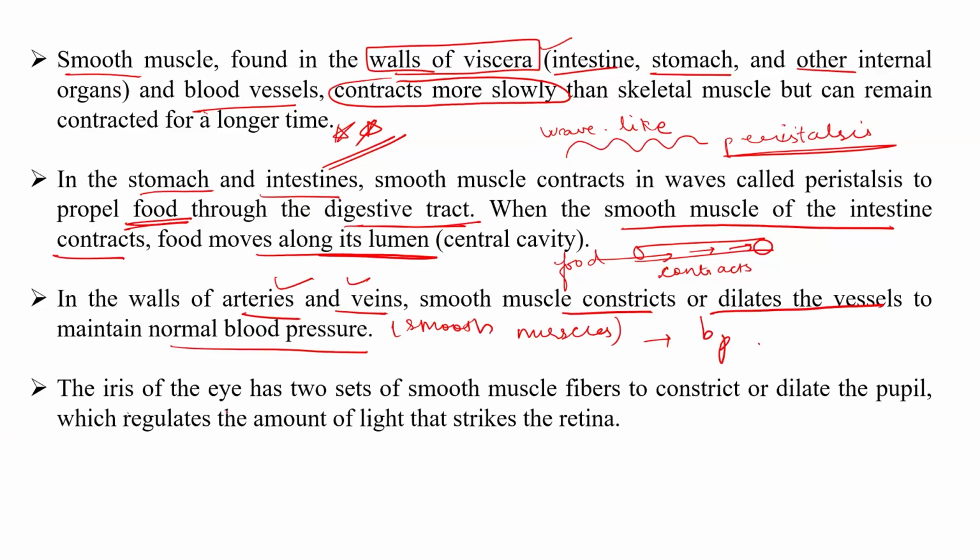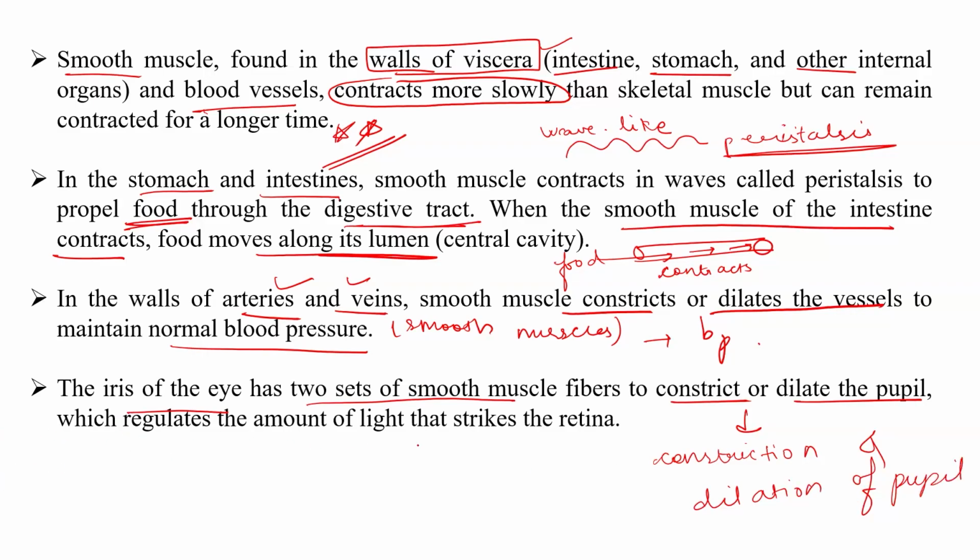They are also present in the iris of the eye or in some parts of the skin. The iris of the eye has two sets of smooth muscle fibers that constrict or dilate the pupil. So it helps in constriction and dilation of the pupil. Therefore, it helps in maintaining the power of accommodation of the eye, and it regulates the amount of light that strikes the retina. Depending upon whether the pupil is constricted or dilated, the amount of light that enters the eye and strikes the retina can be regulated. And this is regulated with the help of the set of smooth muscles present in the iris of the eye.